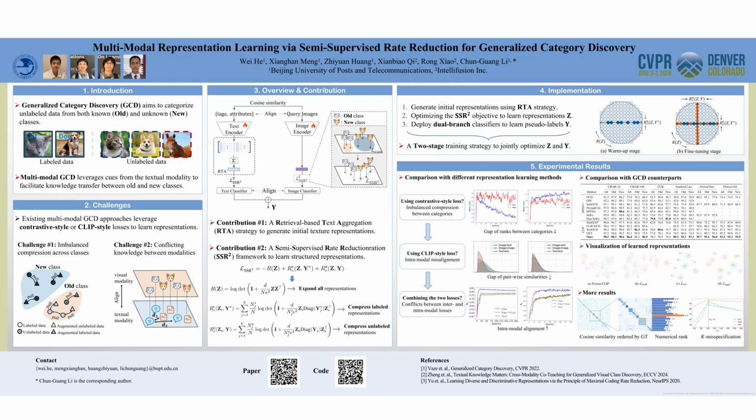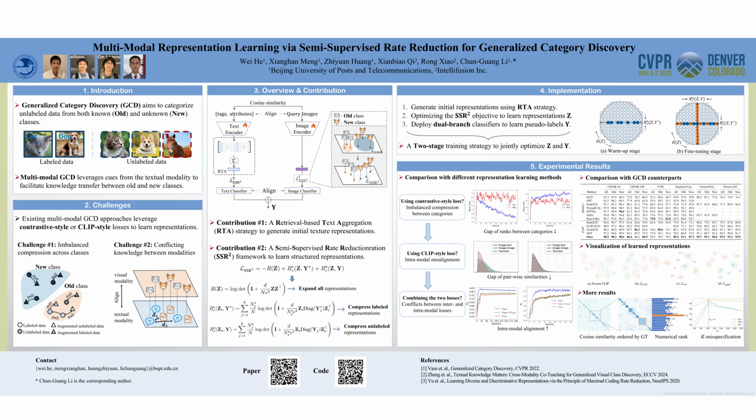Recently, multi-modal GCD methods leverage information from the textual modality to facilitate knowledge transfer between old and new classes. These methods use vision language models such as CLIP to generate text for visual data. However, they have some limitations.